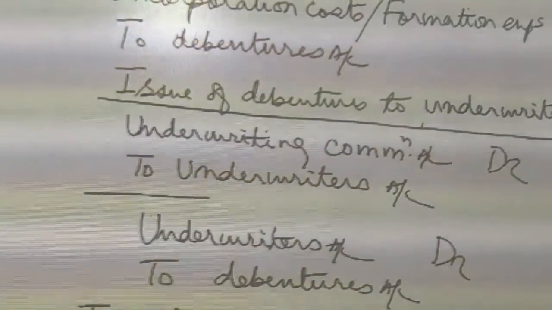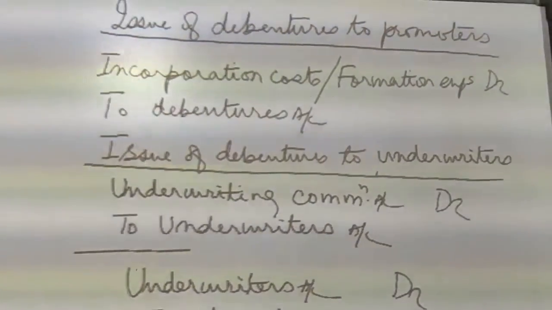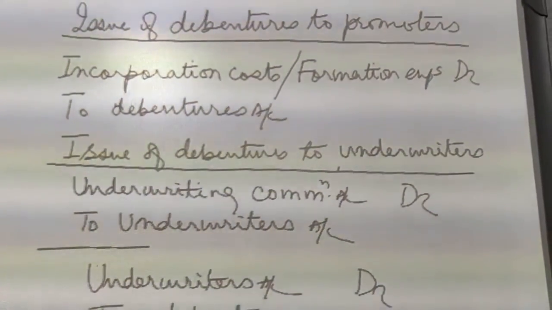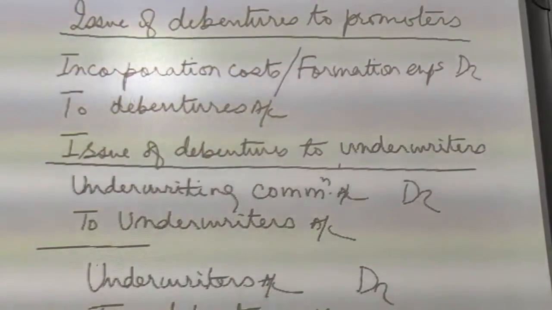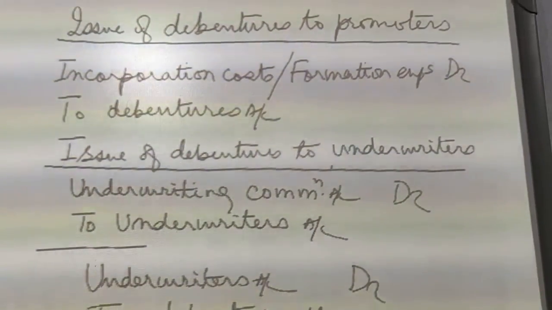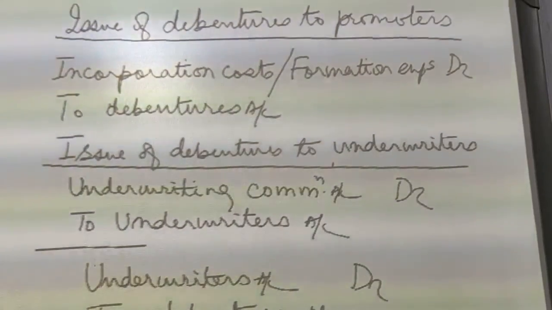Now, debentures may also be issued to promoters. Promoters are the persons who do all the work incidental to the formation of a company. For example, registration, entering into preliminary contracts, purchase of raw materials initially, all these things. So they are the persons who do all the work necessary for the formation of the company.